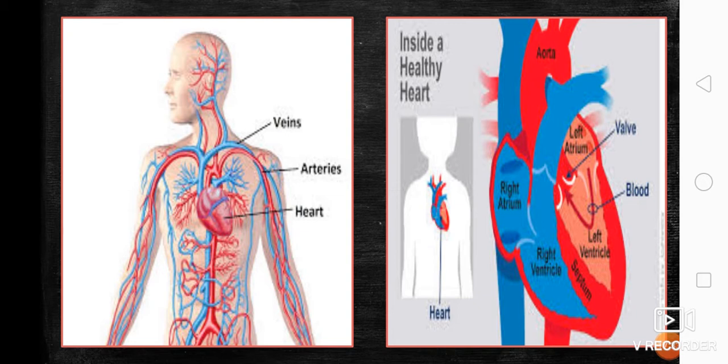And then ang heart also naa siya mga valve that serve as the openings, or sila ang mo prevent the backflow of the blood. So sila ang mo open ug mo close for the entrance of the blood or the flow of the blood towards the heart or away from the heart.